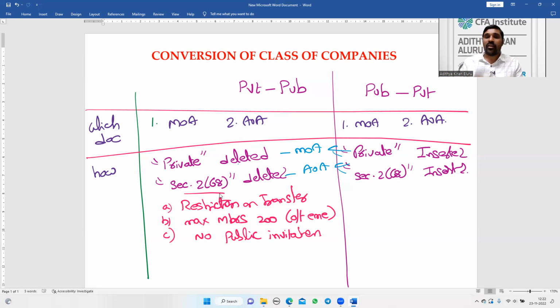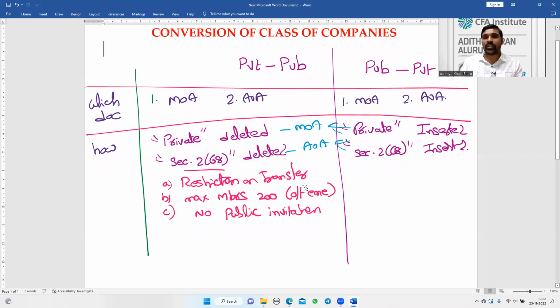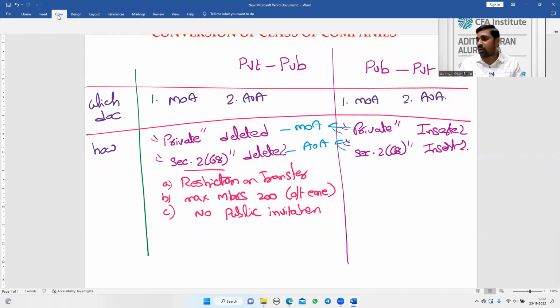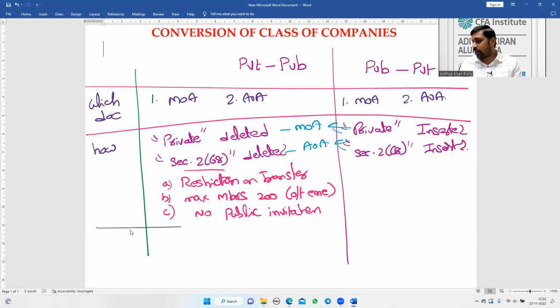When I am moving from private to public company, I have to delete those restrictions. Till now my company is a private company, therefore I have to maintain those three conditions in my articles of association. Now I am moving from private to public, so I can exclude those conditions. Public to private, I have to insert those conditions. Therefore, public to private, which documents are altered? Memorandum and articles in both the cases, by way of insertion and by way of deletion.